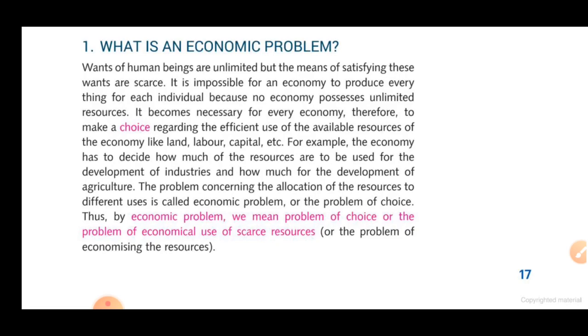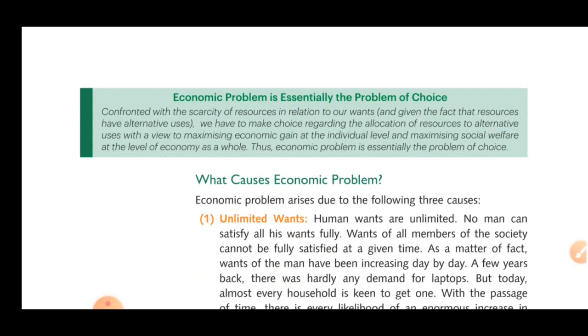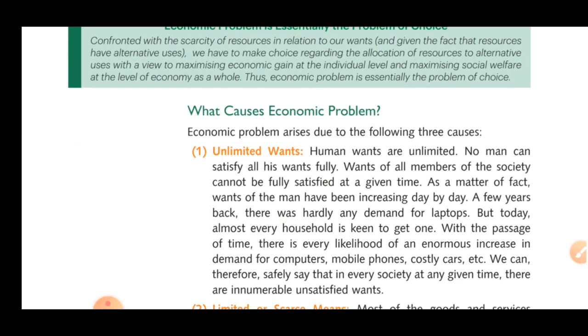For example, the economy has decided how much of the resources are to be used for the development of industry and how much for the development of agriculture. The problem concerning the allocation of resources to different uses is the economic problem. Here the government has taken many steps for production and development, so it is up to the government how and where it will invest.